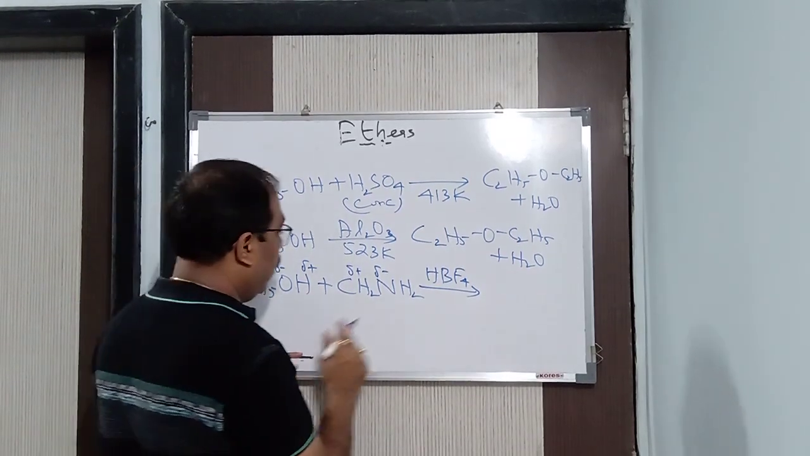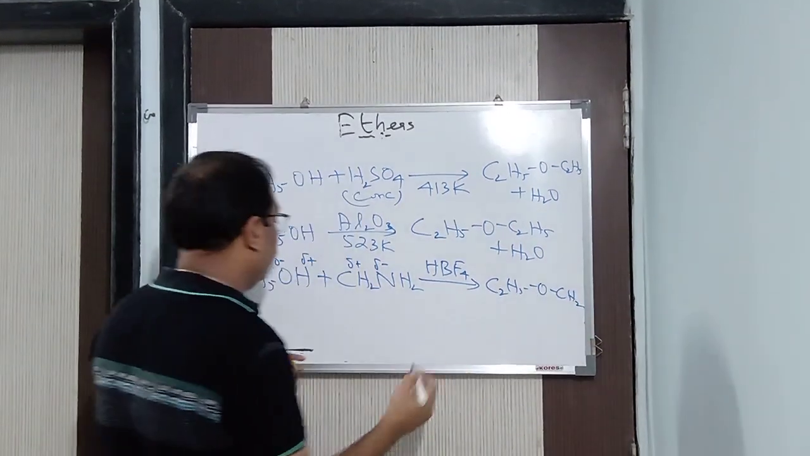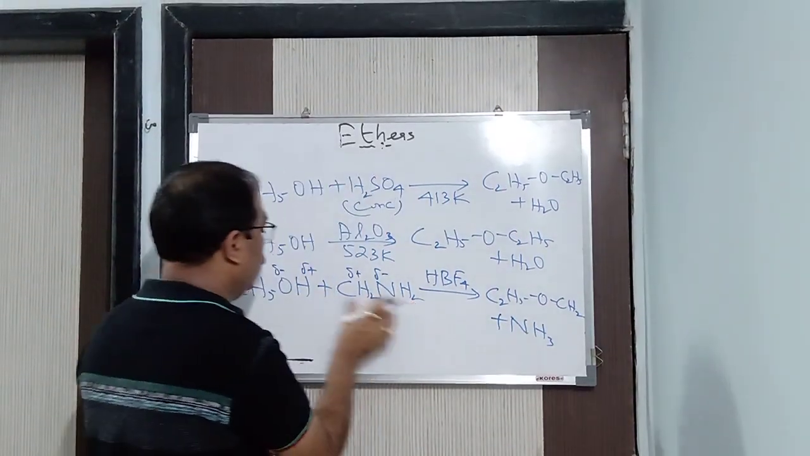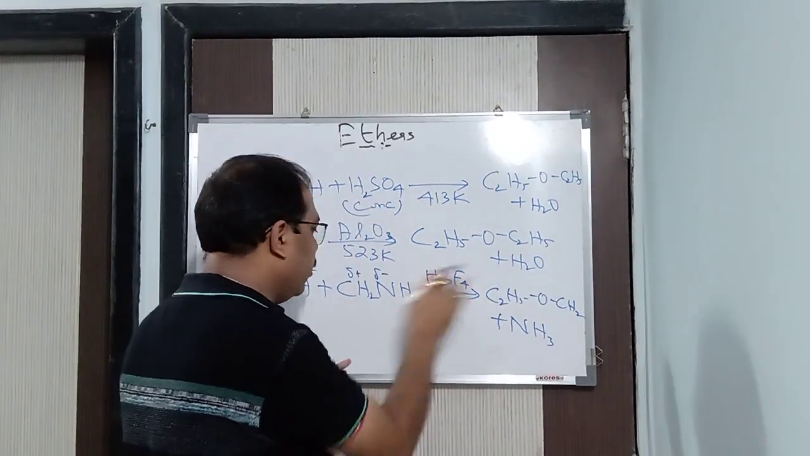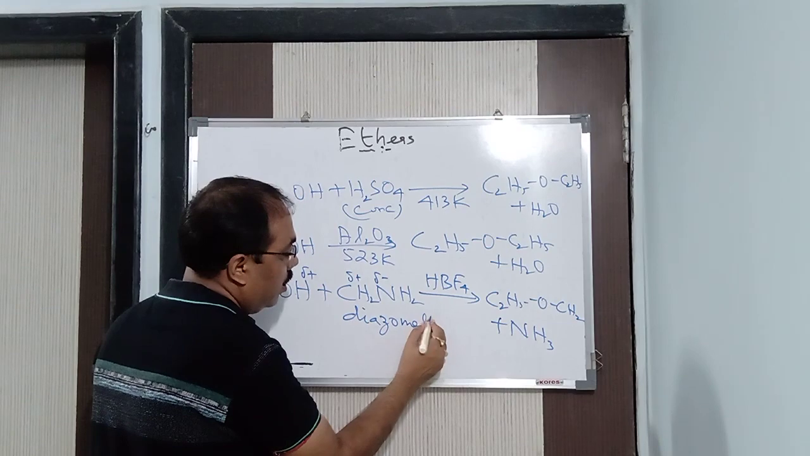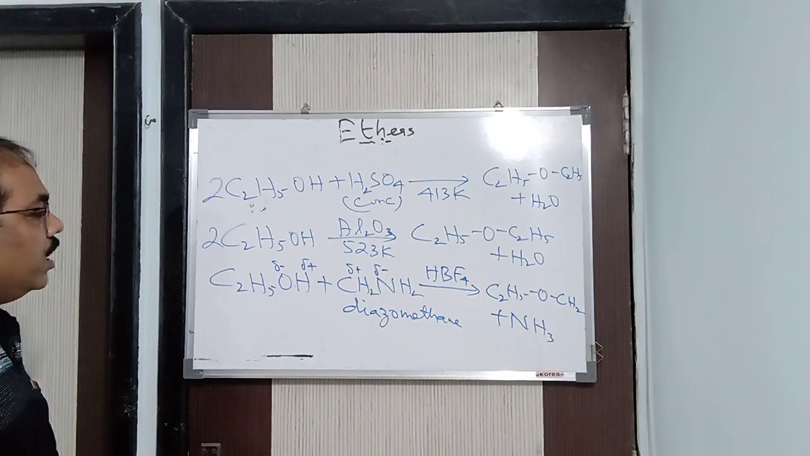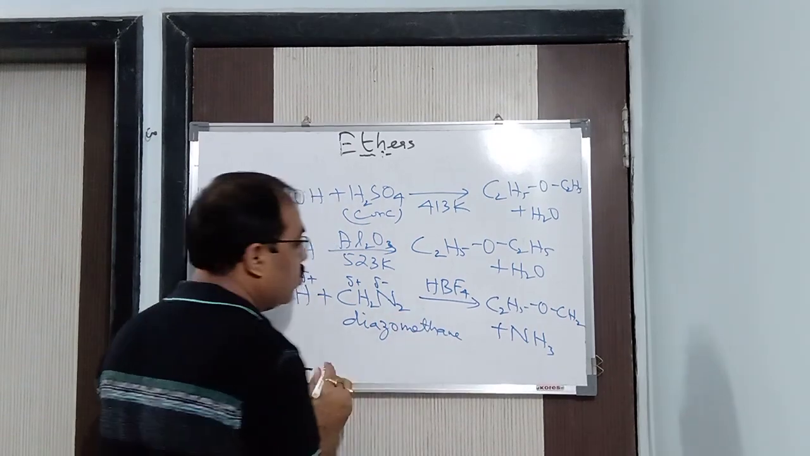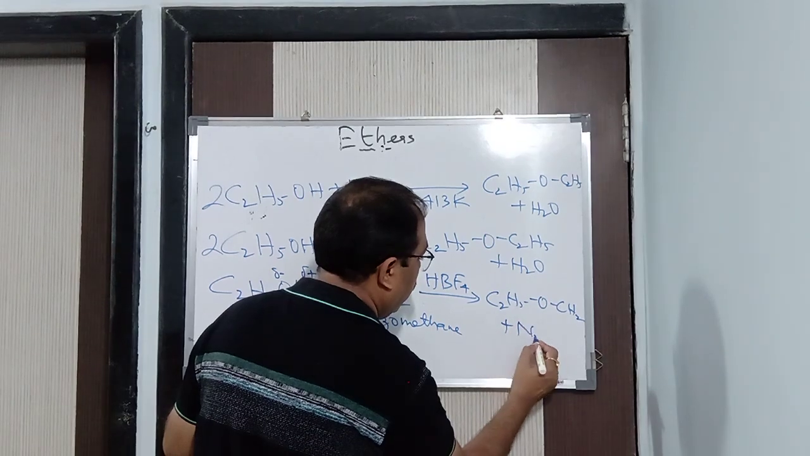To form what? To form C2H5OCH2, plus ammonia. NH2 reacts with H to form ammonia, but this particular one is stable. Okay. Now before going to that, let me tell you the name of this compound. This is known as diazomethane. Alright. Now CH2N2, it should be CH2N2. So it is known as diazomethane, plus N2.